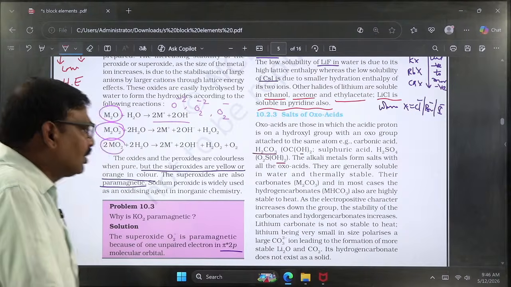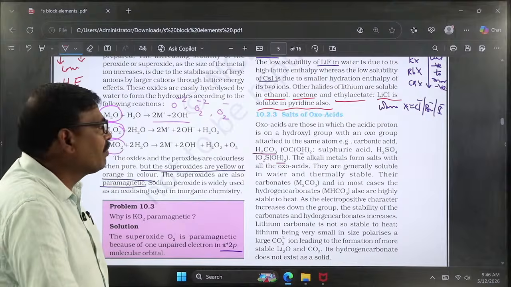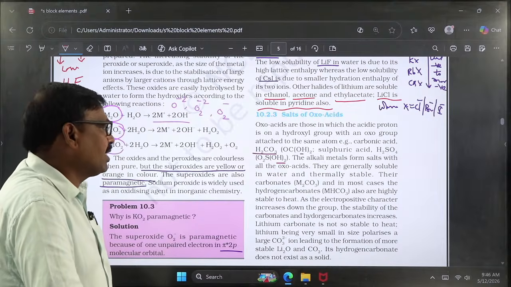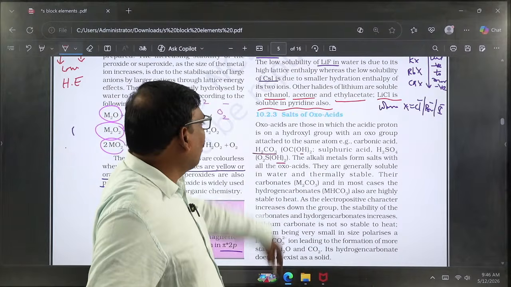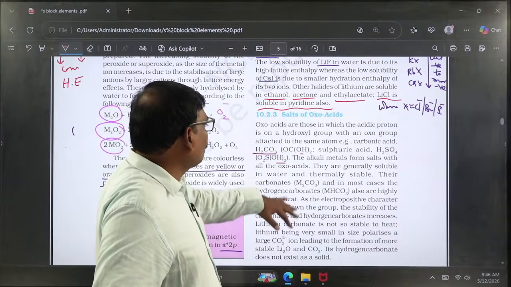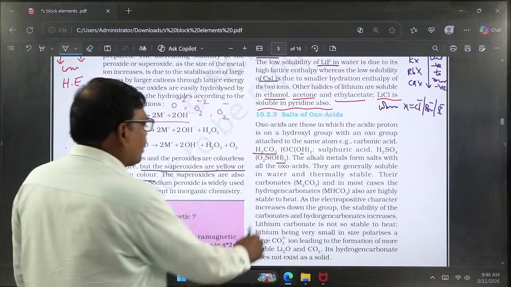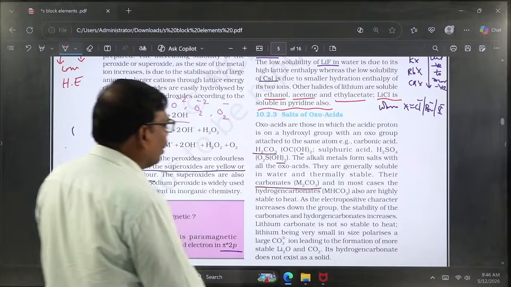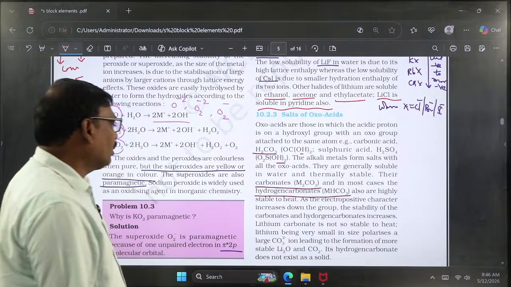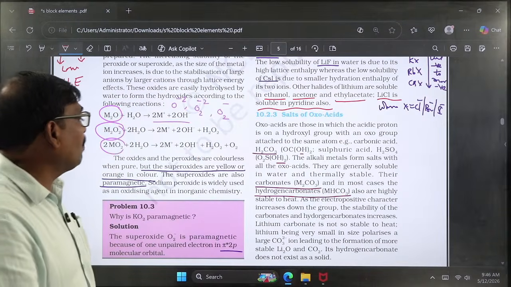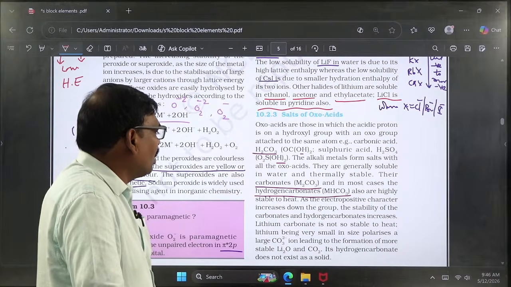It forms 2 types of salts. Generally, we know that the reaction between an acid and a base produces salt and water. Here also the metals possess basic nature. Due to their basic nature, they can be easily attacked by acids, especially oxo acids. So, oxo acids can form salts with alkali metals. Two types of salts are mentioned: one is carbonates with the formula M2CO3, and the other is hydrogen carbonate, MHCO3. These 2 types of compounds are formed when alkali metals react with carbonic acid. Similarly, they can also form salts with sulfuric acid.